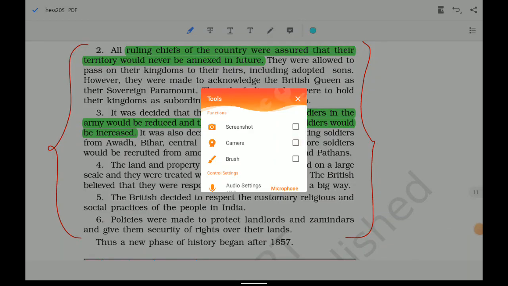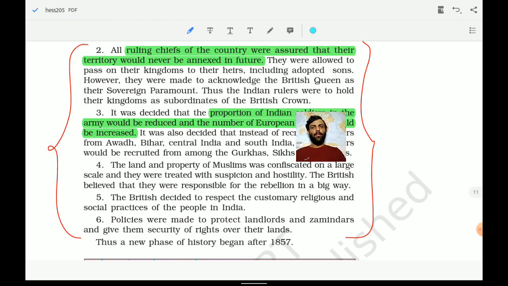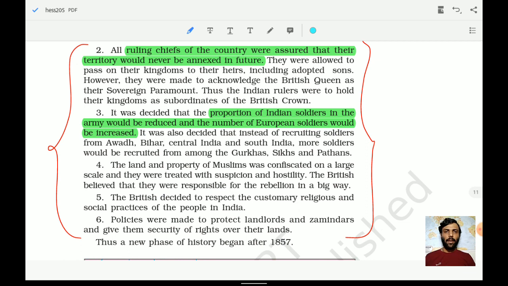In the second, all the ruling chiefs of the country were assured that their territory would never be annexed. In future they were allowed to pass their kingdom to their heirs, including by adoption. However, they were made to acknowledge the British Queen as their sovereign, the paramount power. If they accepted this condition, they would be allowed, and there would be no infringement from the British end. Thus the Indian rulers were told their kingdoms were subordinate to the British crown.